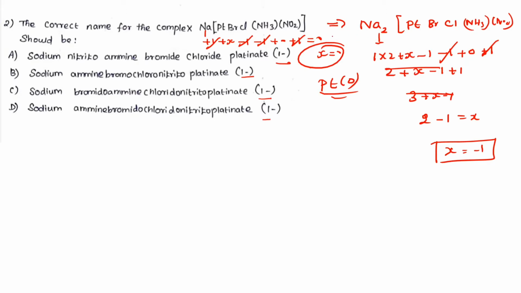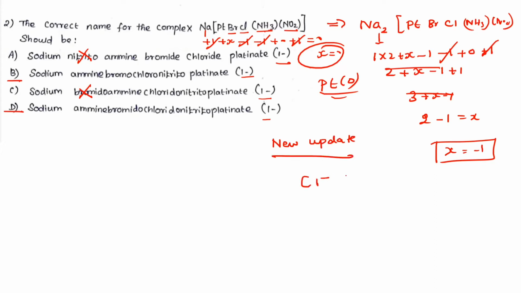Okay. Then let us assume Na2. What is the IUPAC name? We have to assign the ligands based on alphabetical order, right? In the case of Br, bromo, Cl, amine, and nitro, which is first in the alphabet? A, right? Therefore, amine first. Sodium, then nitro is the wrong answer. Bromido also the wrong answer. It will be B and D only, right? Let's check. First amine, then followed by bromo, right? The amine, bromido, good. Then chloro and as well as the nitro. Please understand, there is a new update in IUPAC nomenclature.